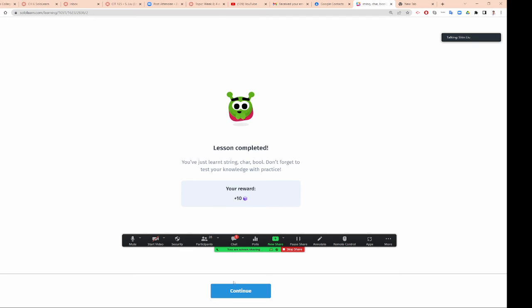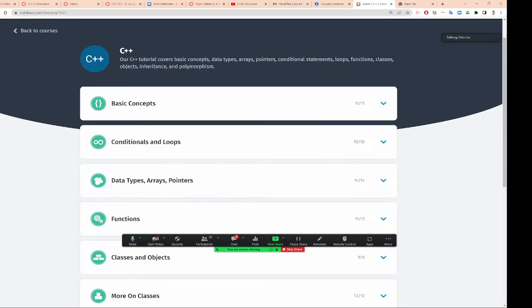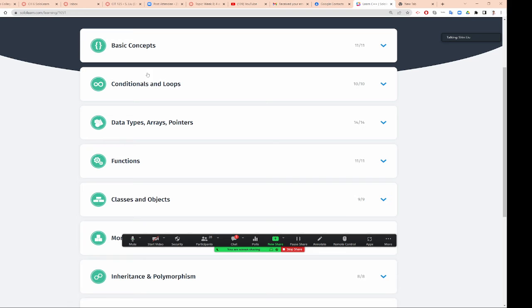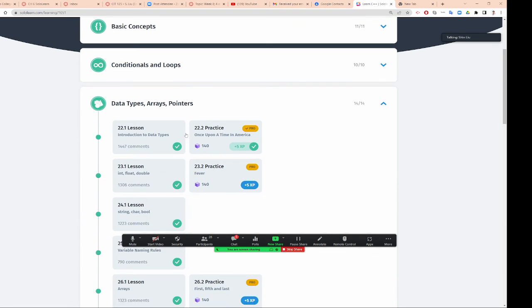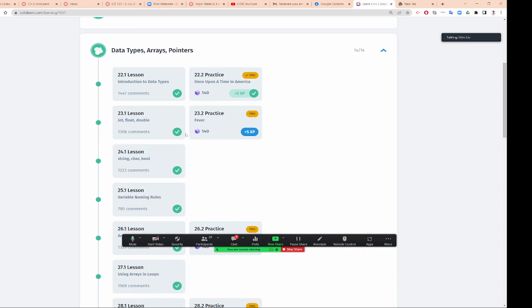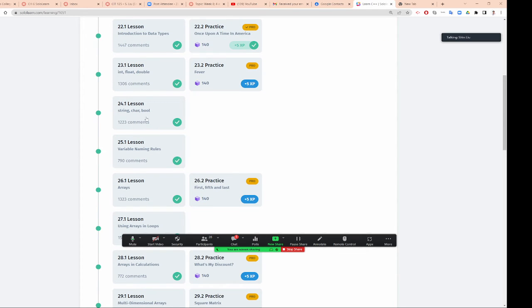All right, so let's continue right here. I am here right now, and I want to go to variable naming rules and arrays. Okay, variable naming rules.